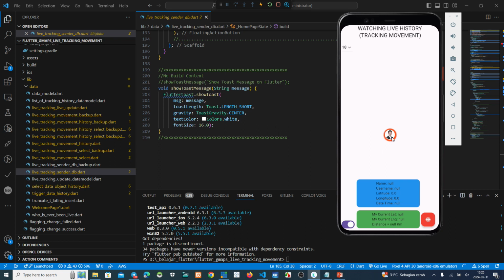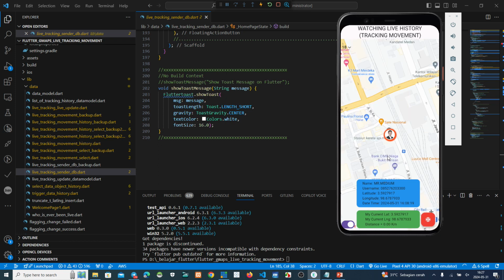This is the object we want to monitor. But if we use the smartphone, maybe it's more smooth, because... Oh, this guy is just staying at my home, because we put here my current location.